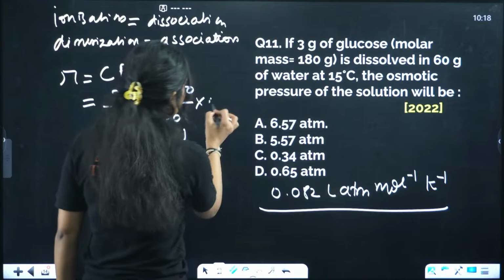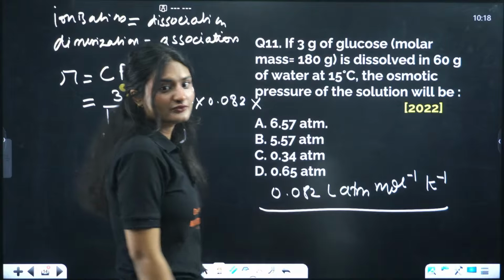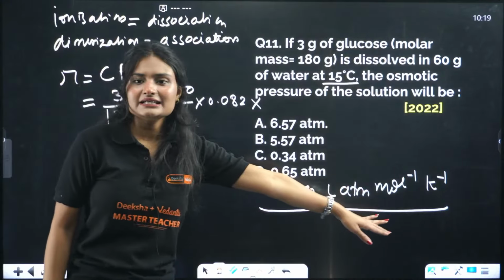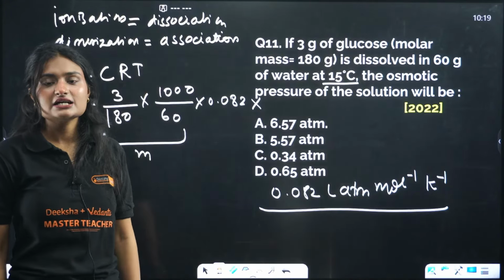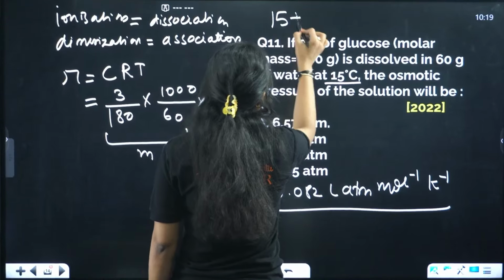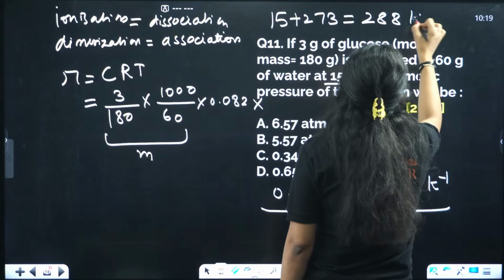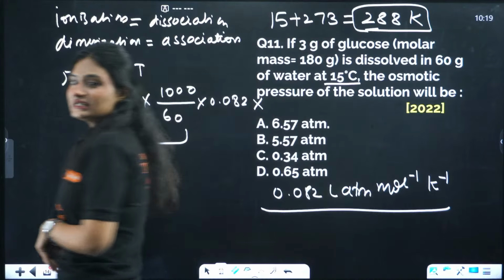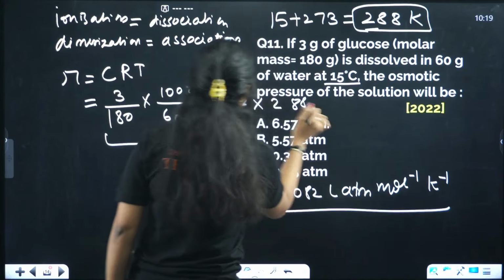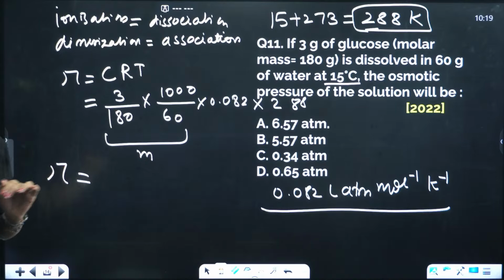So you substitute this value, 0.082, times 15 degrees Celsius. The data should be in Kelvin. As it is 15 degrees Celsius, you convert that into Kelvin, which comes out to be 288 Kelvin. So you put that value here also, 288 Kelvin. If you calculate it, what will be the answer? Tell me the answer.